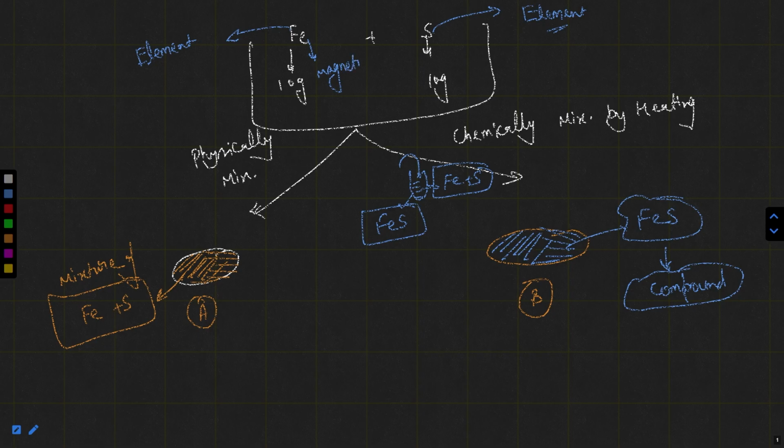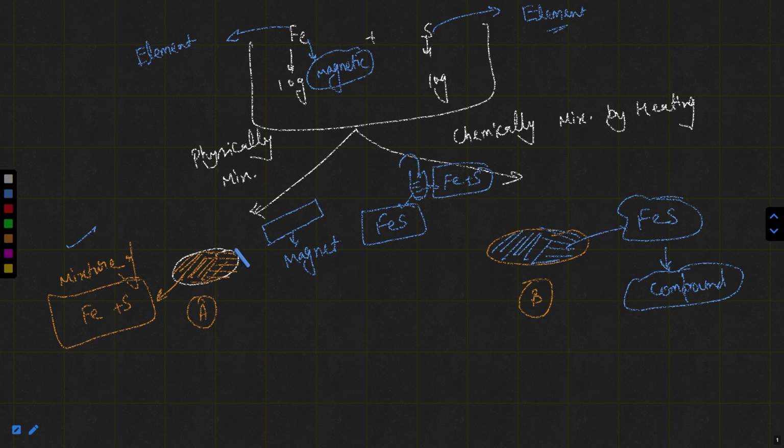You can do a small activity to check which one is a compound and which one is only a mixture. So we are saying that this is a mixture. How can we say that this is a mixture? Let's bring a magnet near to this. If you are bringing a magnet near to this, what will happen?